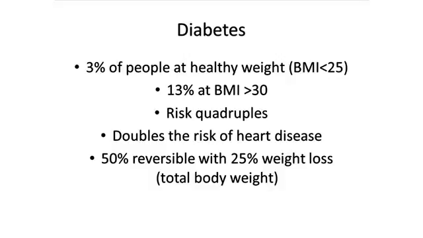If one has diabetes, that doubles the risk of developing heart disease and all the complications. So take that heart attack rate before and simply double it. That would be up to about 20%, 25%. Notice that diabetes is about 50% reversible with a 25% weight loss. That's 25% of total body weight.